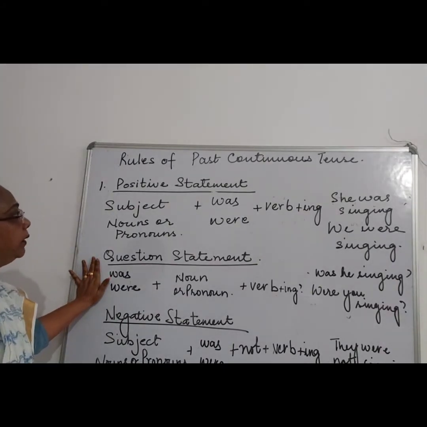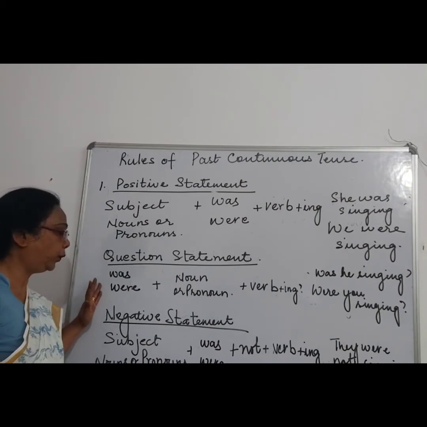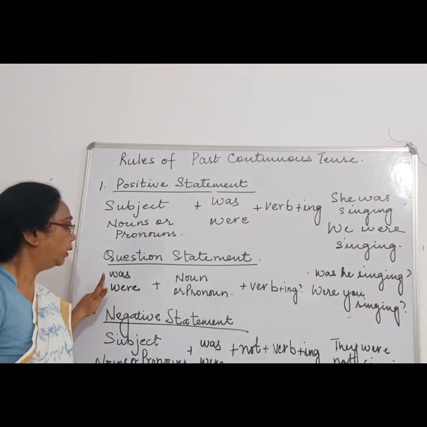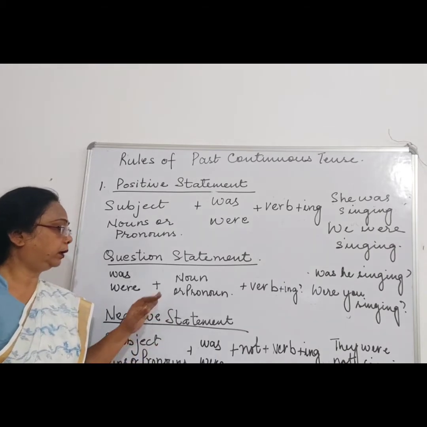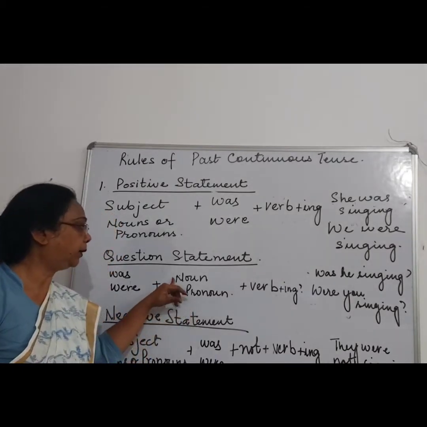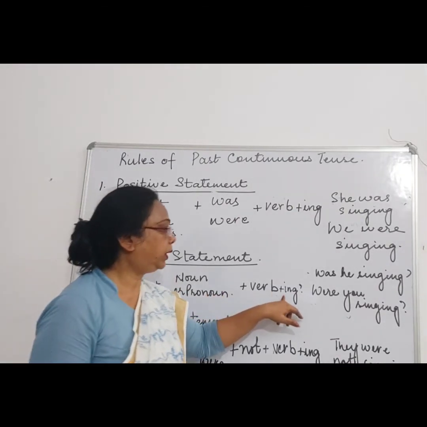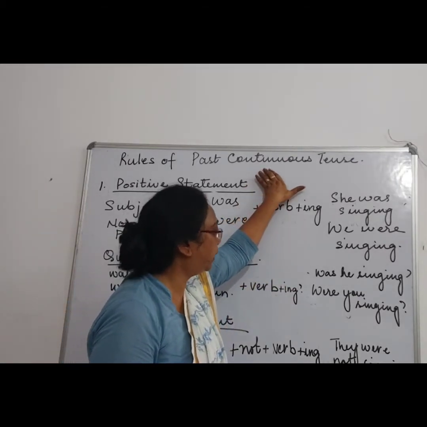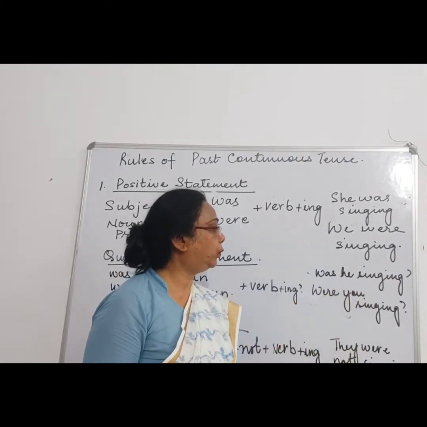The rule for the past continuous tense for the question statement is that you will use was or were first. Was is for singular and were for plural. So when the subject is singular or plural, and the subject can be either a noun or a pronoun, then we will add the verb. With the verb we will be adding ing to show continuous tense. So, was he singing? Were you singing?